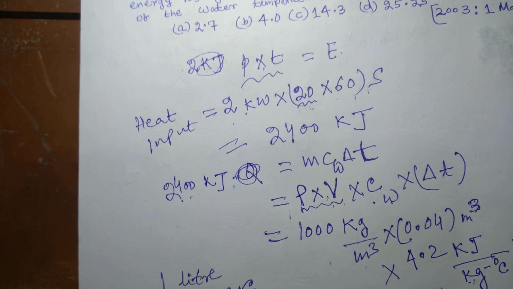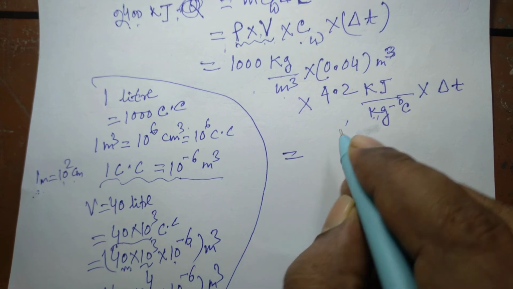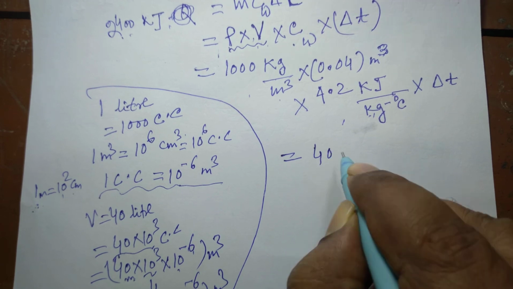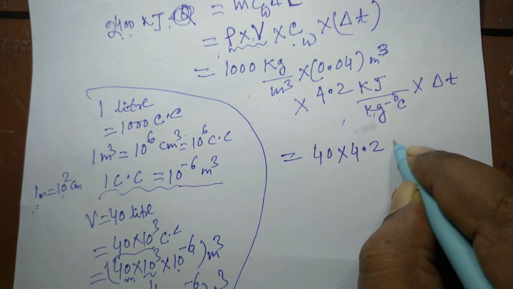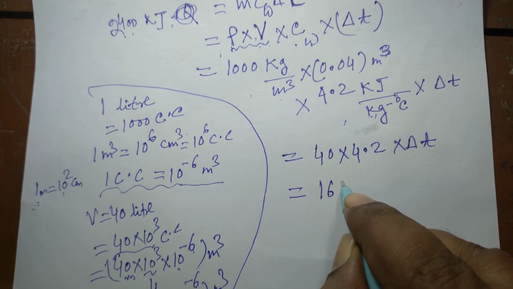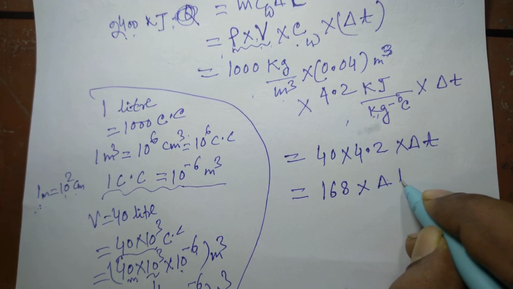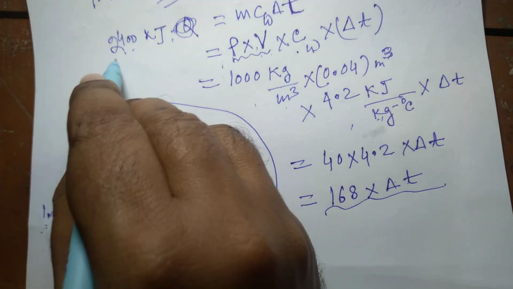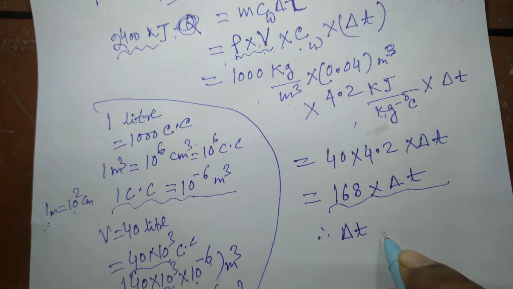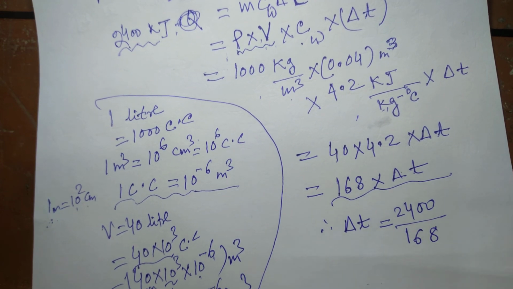Equating, 40 multiplied by 4.2 multiplied by delta T is equal to 2400. So delta T will be 2400 divided by 168.